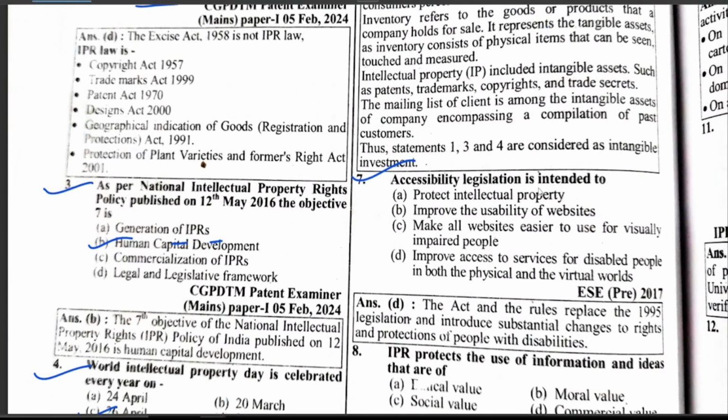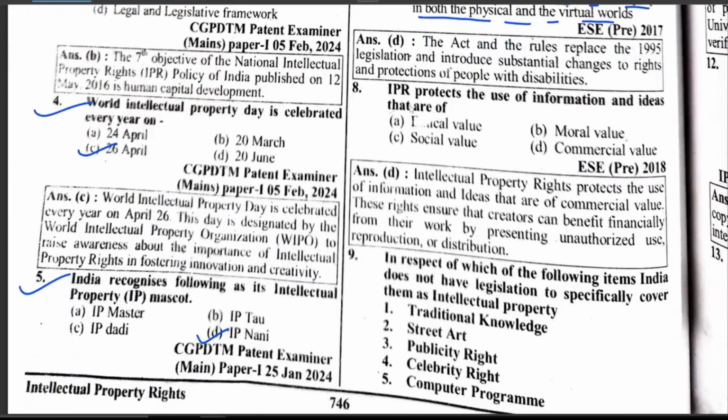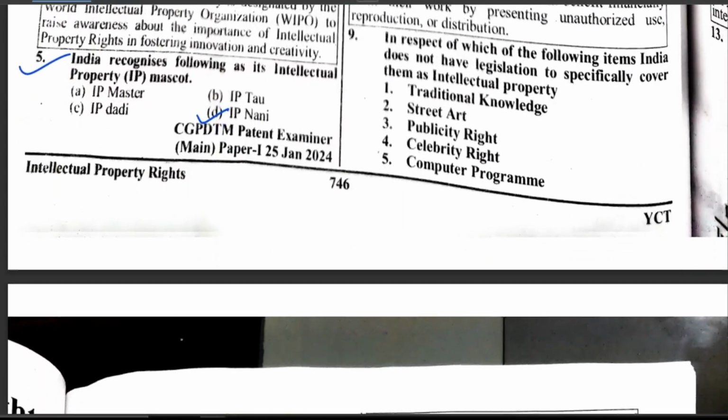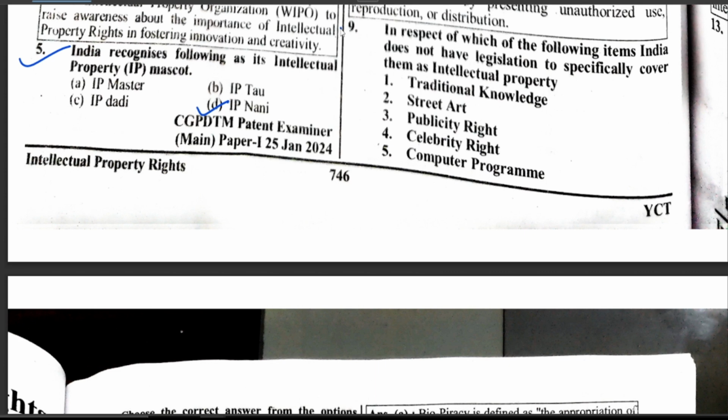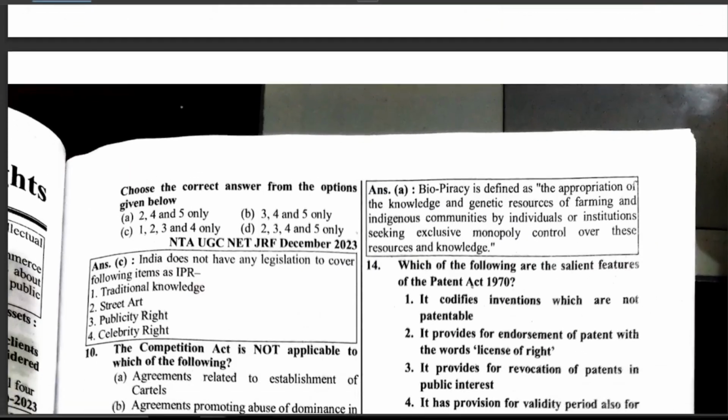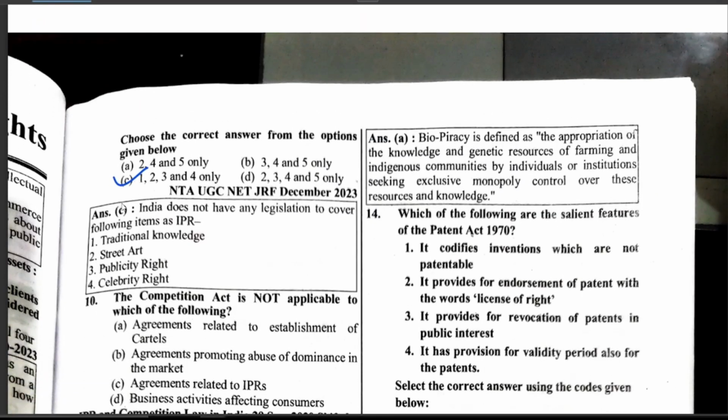Accessibility legislation is intended to improve access to services for disabled people in both the physical and virtual worlds. IPR protects the use of information and ideas that are of commercial value. In respect of which of the following items does India not have a designation to specifically cover them as intellectual property: traditional knowledge, state art, publicity right, celebrity rights, computer program? Hence 1, 2, 3, 4 था करेक्ट।